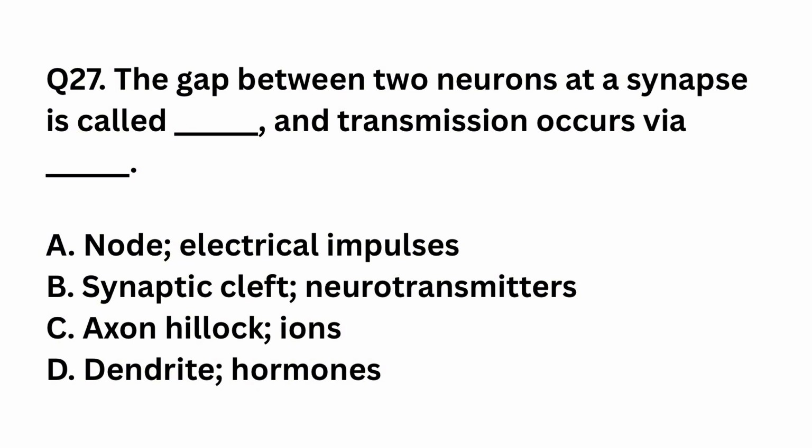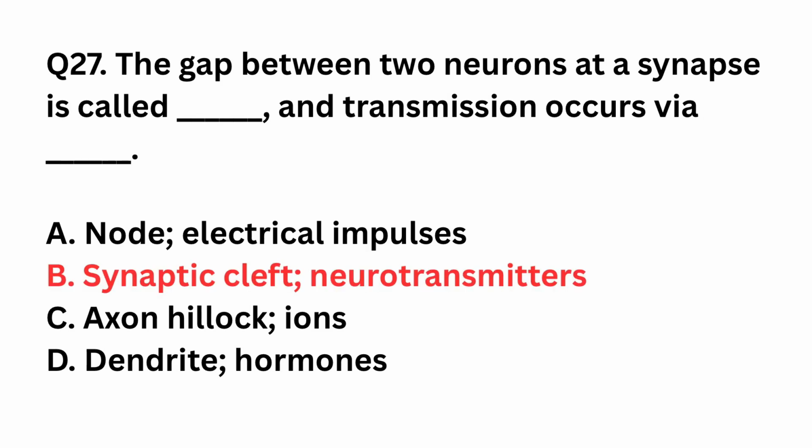Question number 27. The gap between two neurons at a synapse is called dash and transmission occurs via dash. Node, electrical impulses; synaptic cleft, neurotransmitters; axon hillock, ions; dendrite, hormones. The right answer is option B, synaptic cleft, neurotransmitters. Synaptic cleft is the gap between neurons. Chemical transmission occurs through neurotransmitters released from presynaptic neuron.